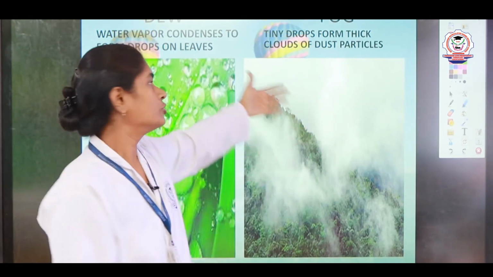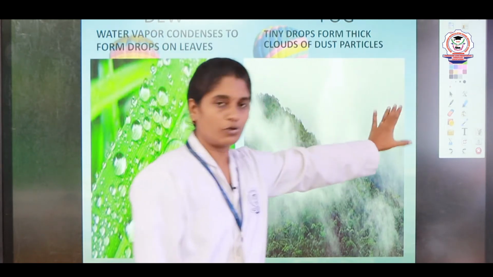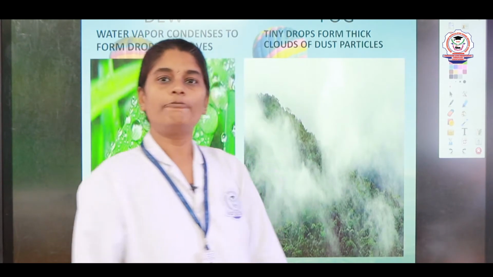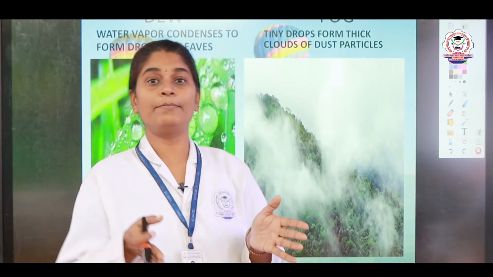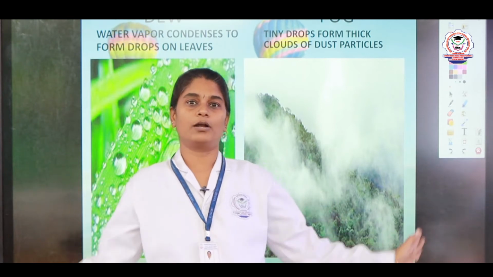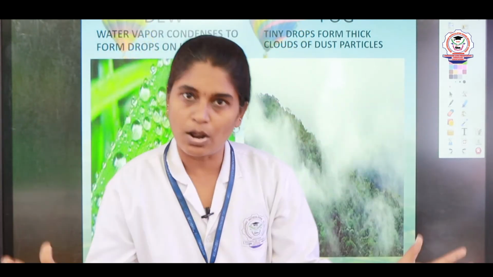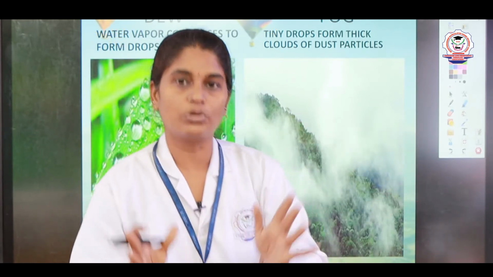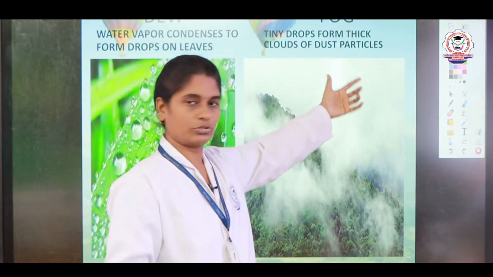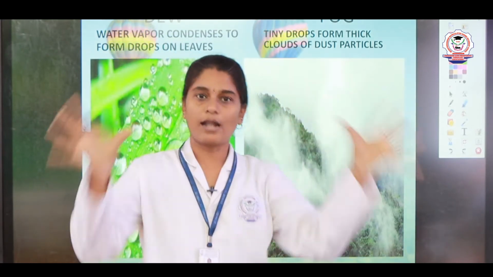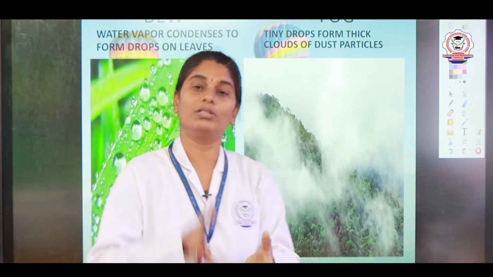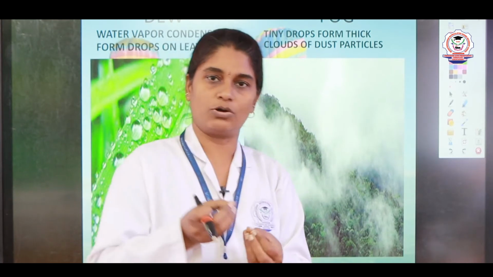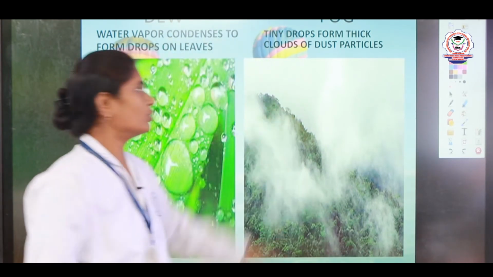The next one is fog. So, what is fog? Fog is nothing but tiny drops forming a thick cloud, right. That is known as fog. Sometimes during the early morning you must have seen clouds formed on the ground, right. Something is blocking the road, right. This is called fog. So, fog is nothing but a thick cloud formed on the earth's surface, full of tiny drops of water. So, this is known as fog.